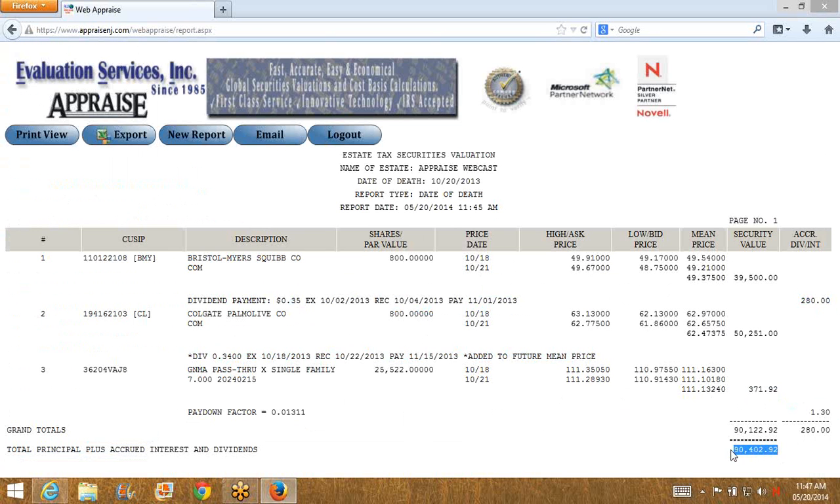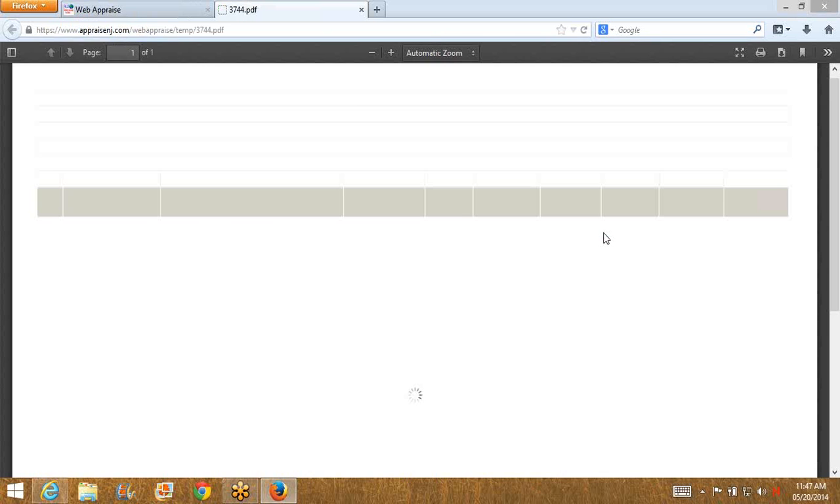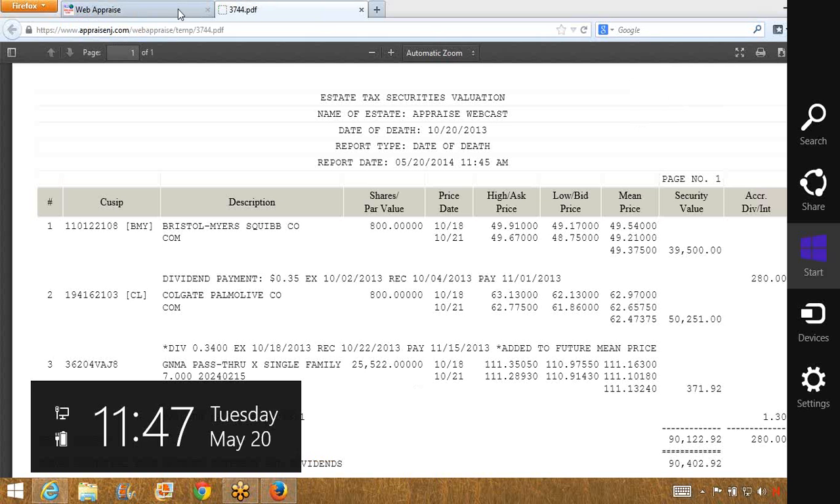Pretty straightforward. Now, from this screen, we have the opportunity, you can print it. Just letting you know, if you have blockers up, to disable them. Okay, and here's a printout in PDF format. So what you can either do is print it, or you can download it. All right.